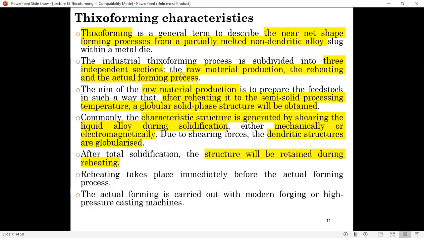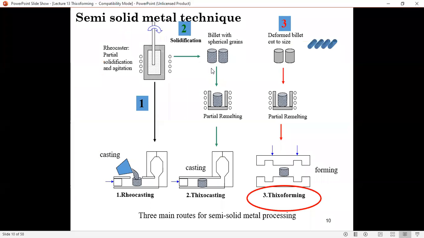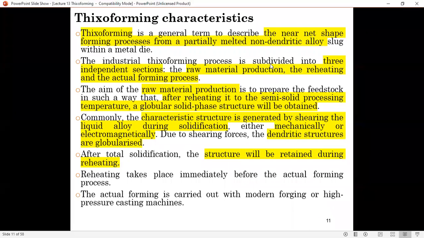The first process is the raw material production. How do you make that billet? That's the first operation. The second stage is the reheating, and the third one is the actual forming process.